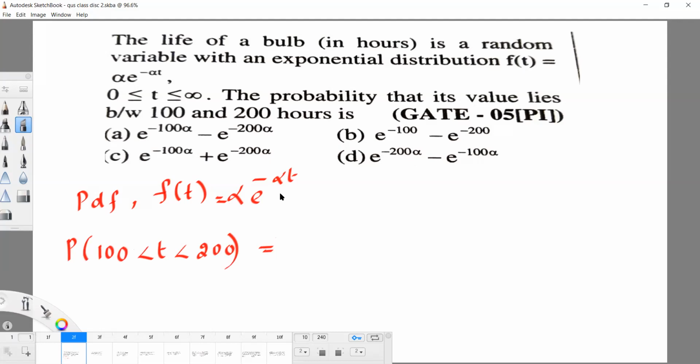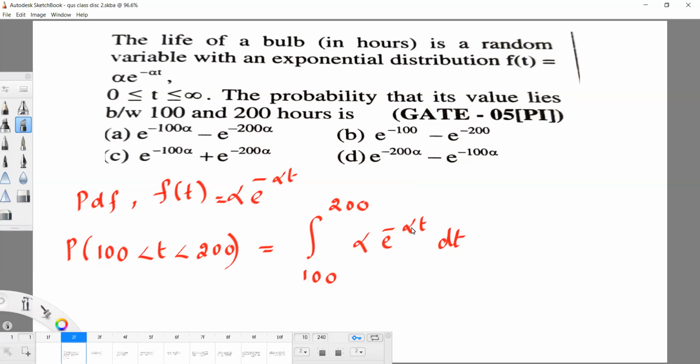Now here, is it continuous or discrete? Students, tell me. So this is continuous. Yes, continuous random variable. So we can use the integral from 100 to 200 of alpha e power minus alpha t dt, with t varying from 100 to 200.